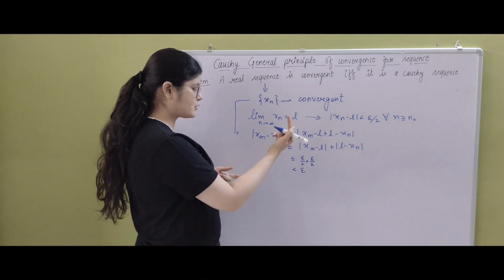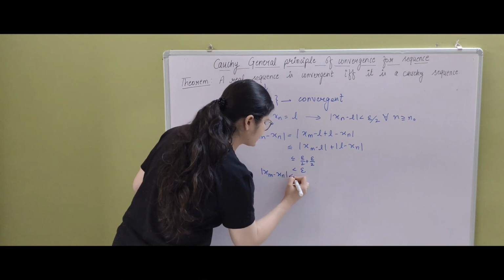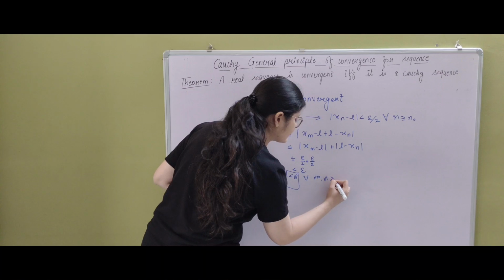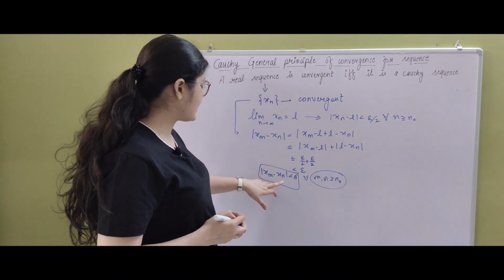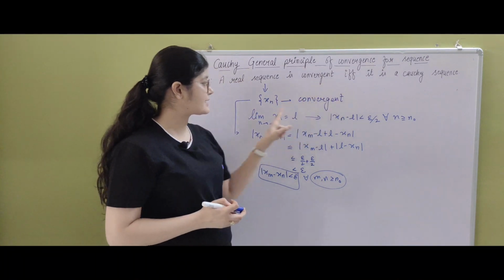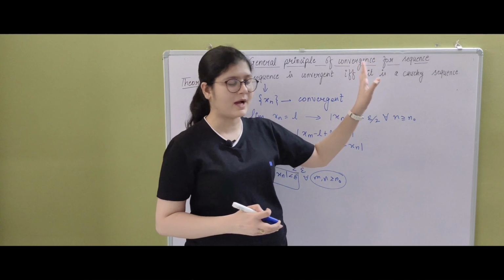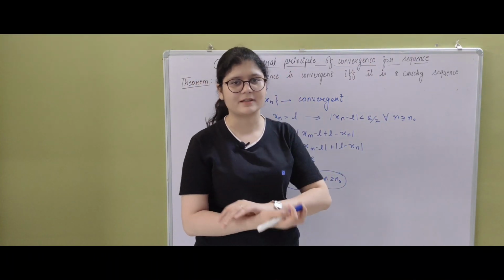Okay, so now we have come to our definition that mod of xm minus xn is less than epsilon for all m and n greater than or equal to n naught. So now you can see that when we took that the sequence is convergent, we have reached that it is a Cauchy sequence. Now we need to go backwards. So I hope the first part is clear to all of you, and let's start the second part.